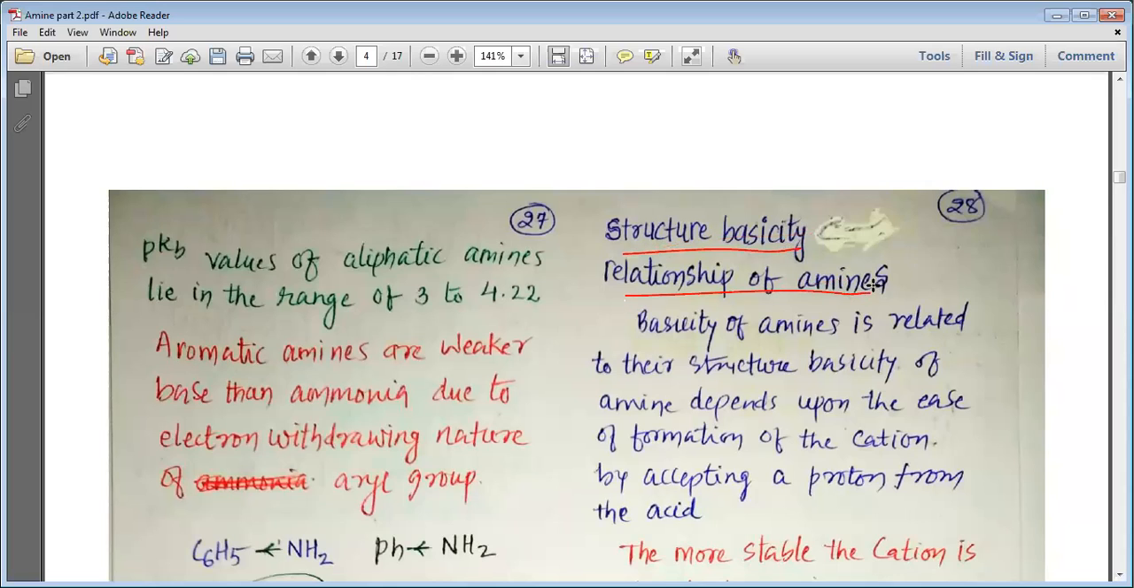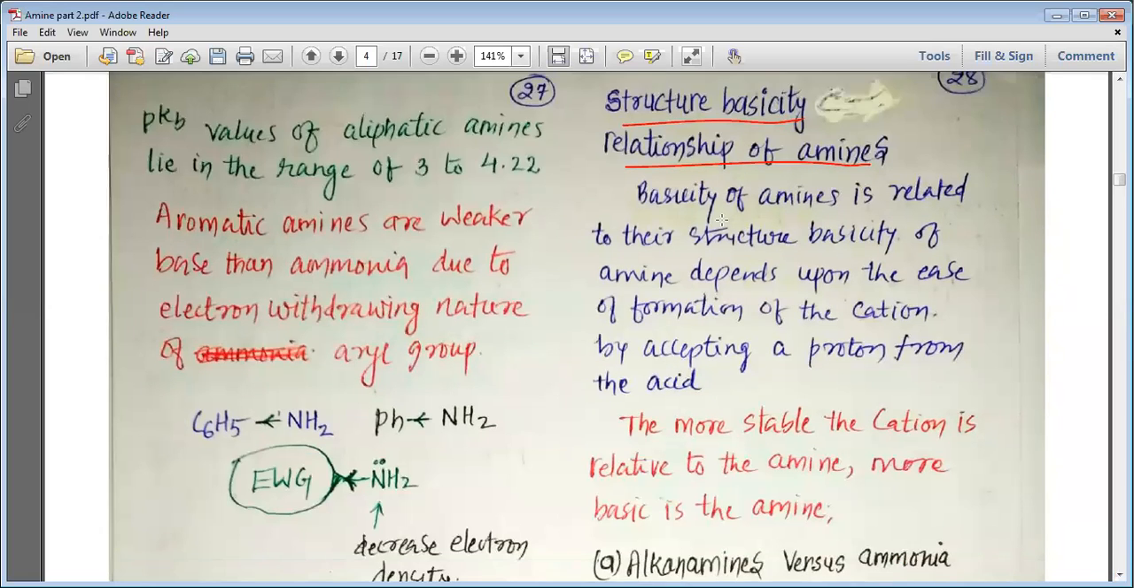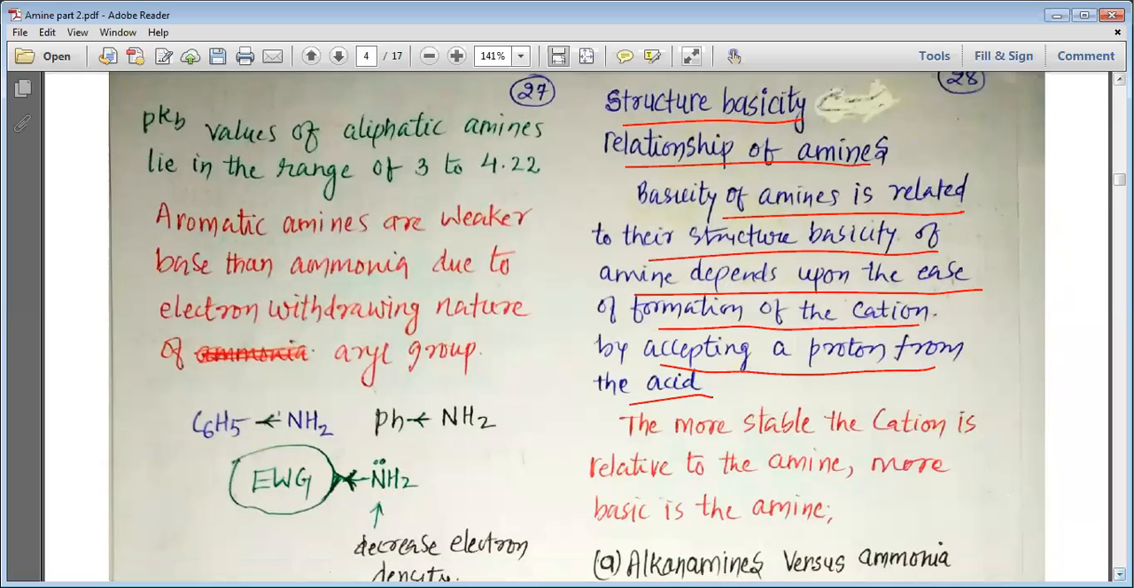Structure and basicity relationship of the amines. Now let us study that. Basicity of amine is related to the structure. Basicity of amine depends upon the ease of formation of cations by accepting a proton from an acid.